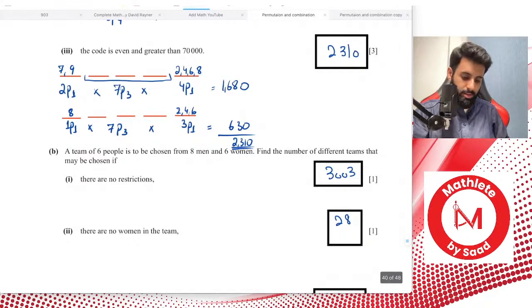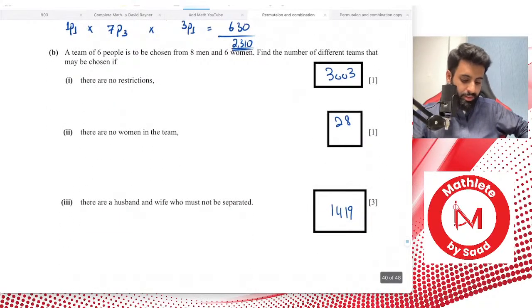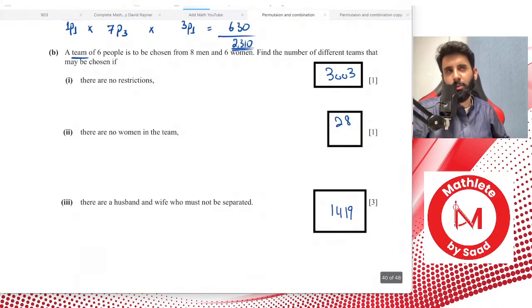Okay. Part B. Part B says, okay, so these kind of questions are honestly my favorite questions, okay? So it says a team of 6 people is to be chosen. So quick question. Whenever you're selecting a team, do you go for permutations or do you go for combinations?